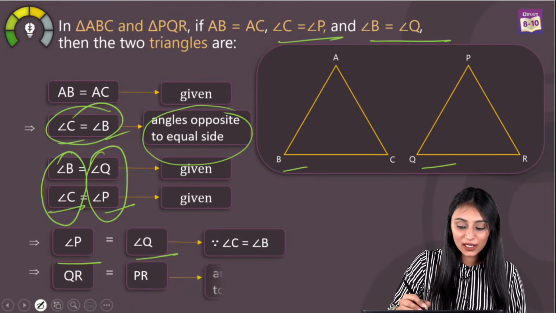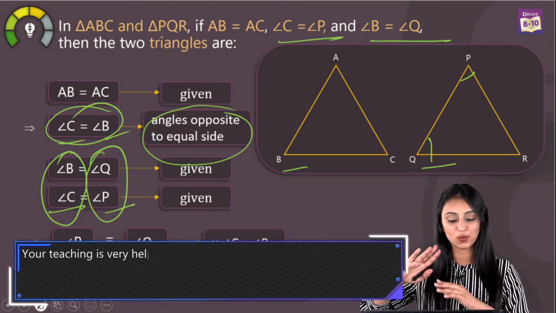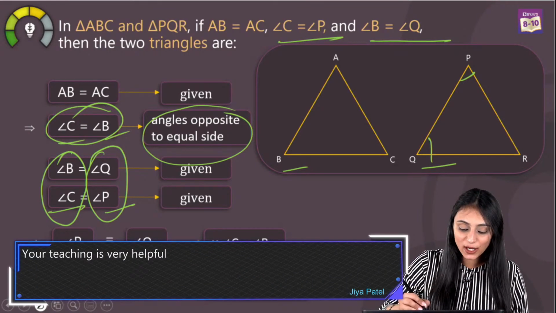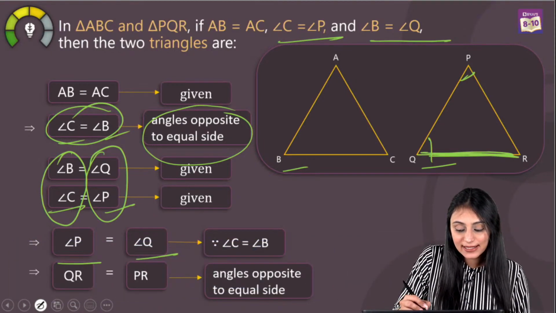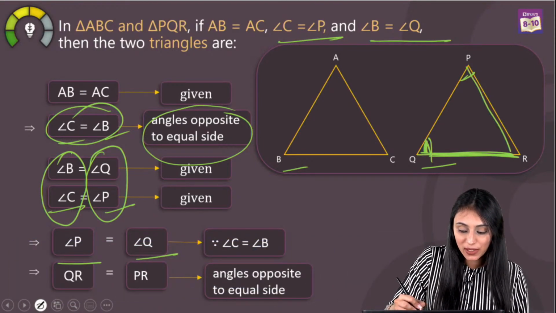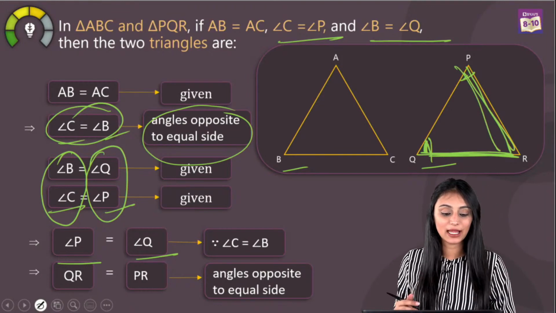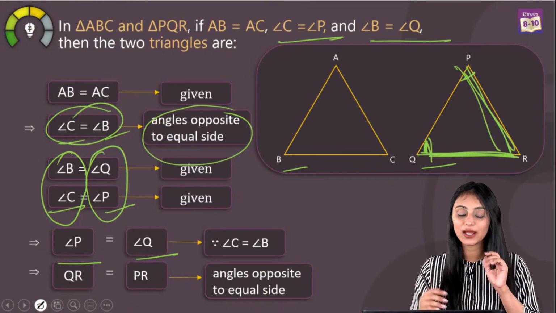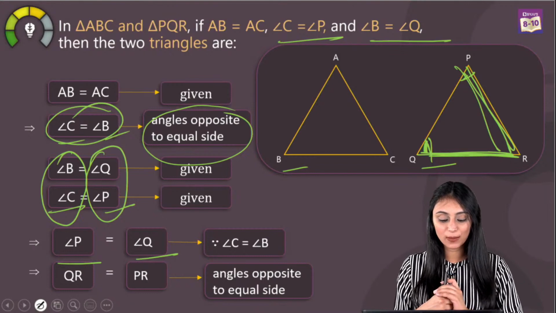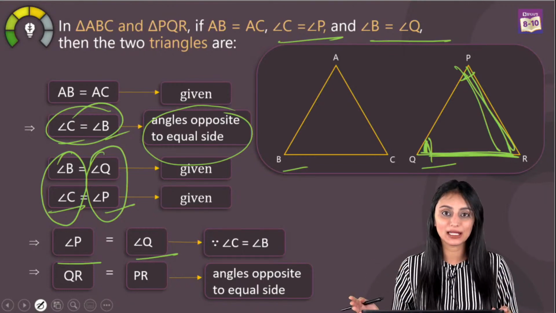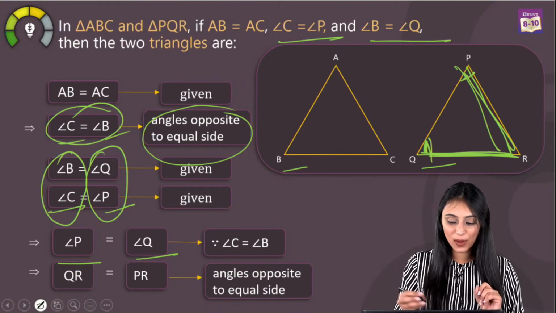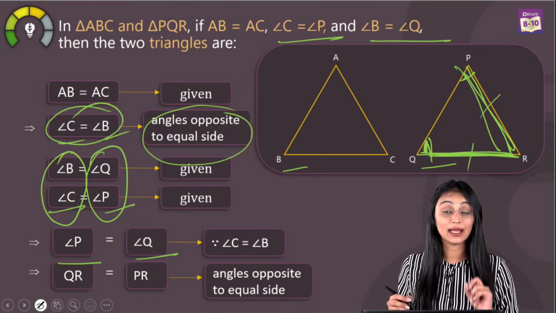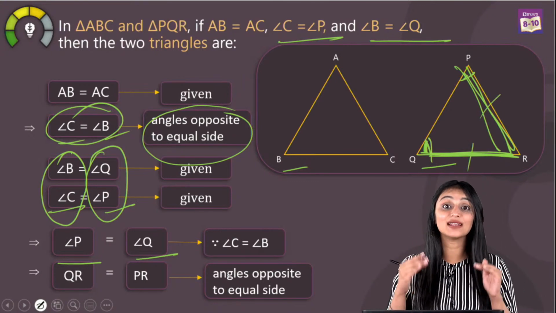So if angle P and angle Q are equal, what are the sides which are opposite to them? So the side opposite to angle P is basically this QR, and the side opposite to this angle Q is basically PR, right? So here when angles are equal, so their sides will also be equal. So we'll mention the property that sides opposite to equal angles of a triangle are going to be equal in that case. Alright, so from here I can say one thing, that these two sides are equal. That means definitely triangle is isosceles.